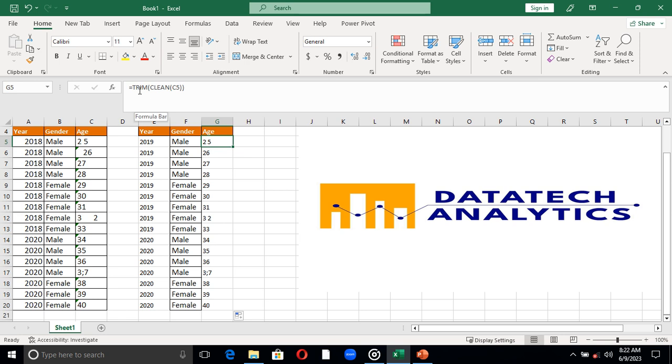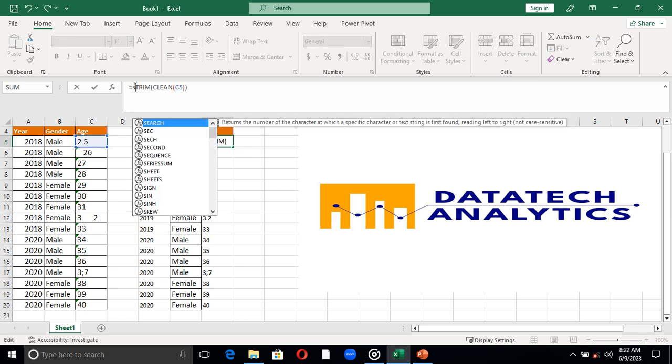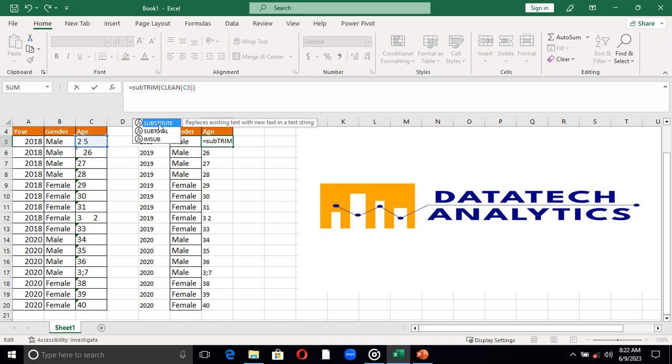To get rid of this space, now I have to apply the substitute function again to this. Based on this result, I want you to substitute. This is the original text. Now look at this text, the original solution I have here.